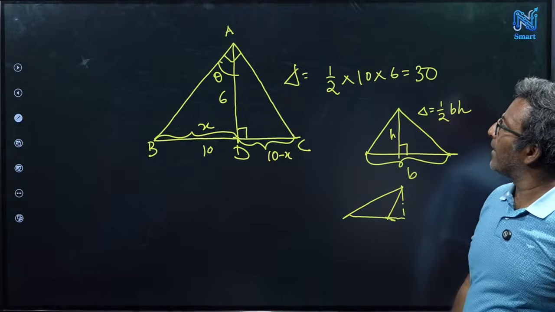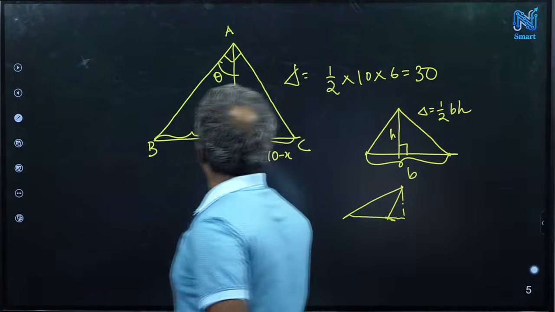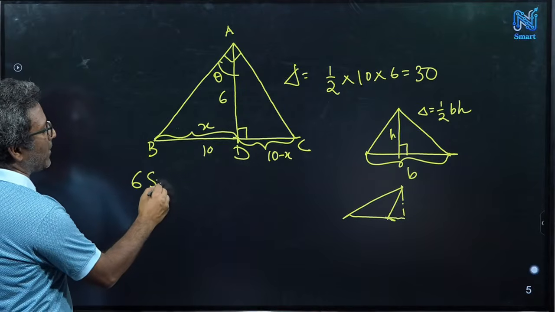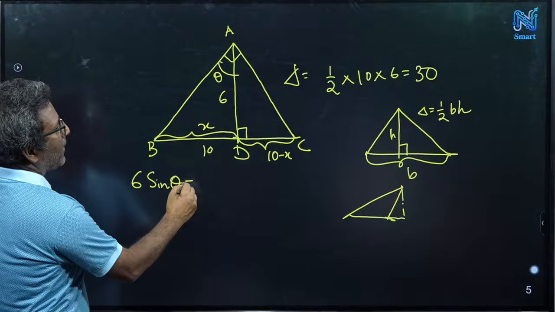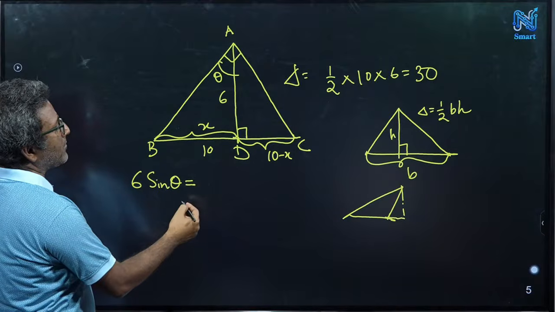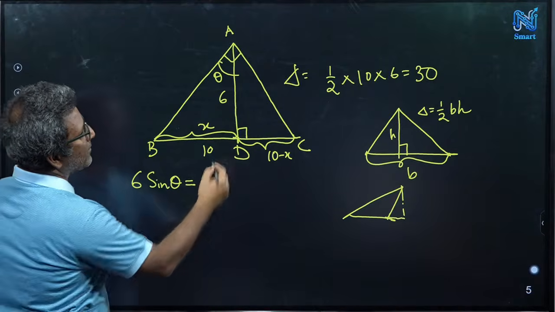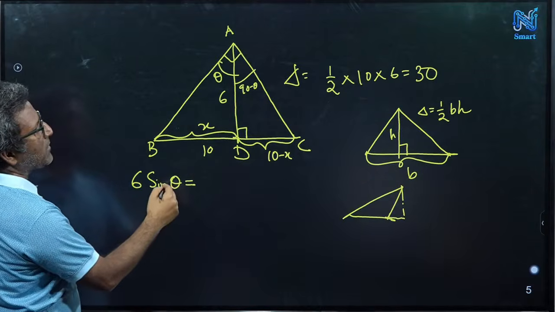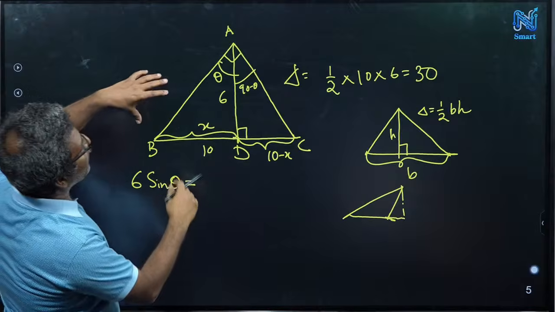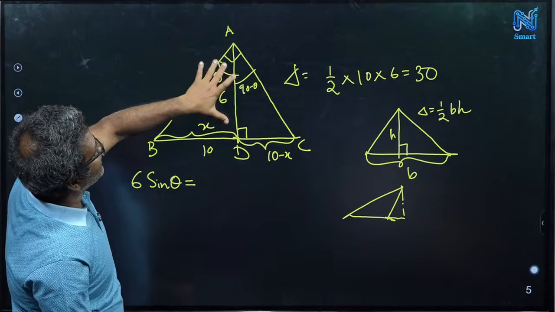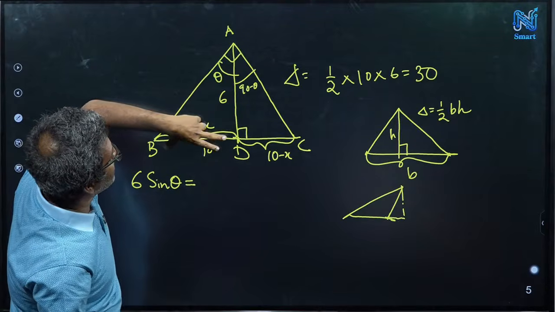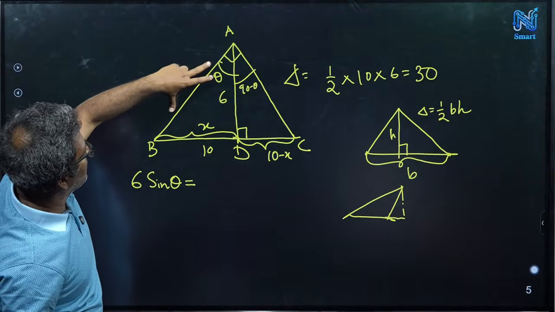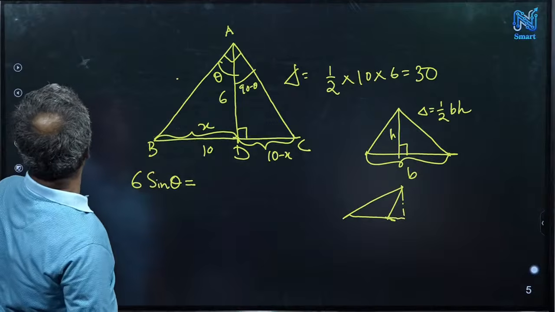So 6 sin theta equal to BD. Okay, you are using trigonometry. Or CAD, or 90 minus. So 6 sin theta is how much? Sin theta is a formula that just says the height by hypotenuse, right? But we don't know the hypotenuse. How do you say 6 sin theta?